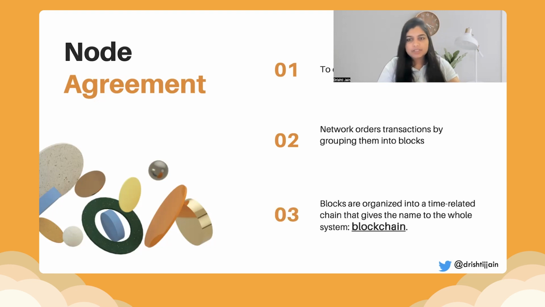And each of these blocks are organized into a time-related chain. That is, this block happened first, then this block. And that gives the whole system the name of blockchain. It is a chain of blocks. And we are adding that to our process, which is being called the blockchain together.